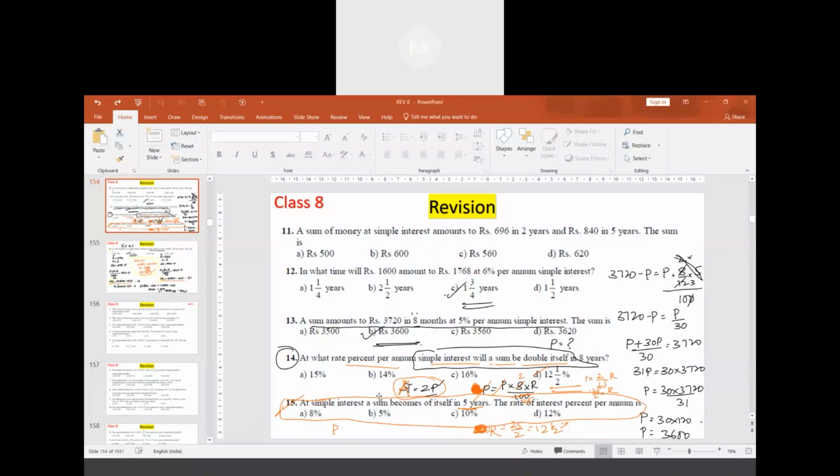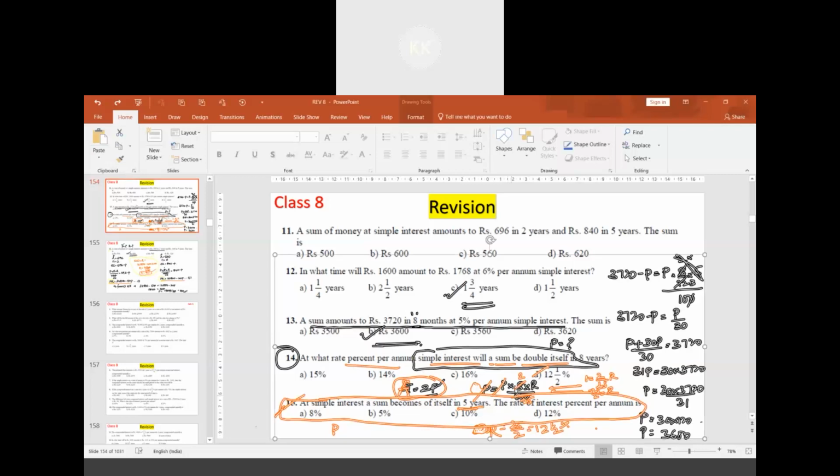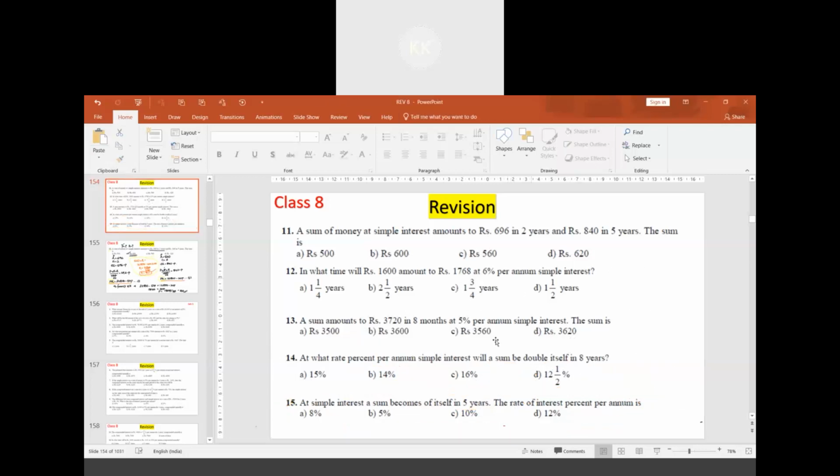Did you think about this 15th question? I think there is some mistake in the question. This question is having some mistake. You try this.